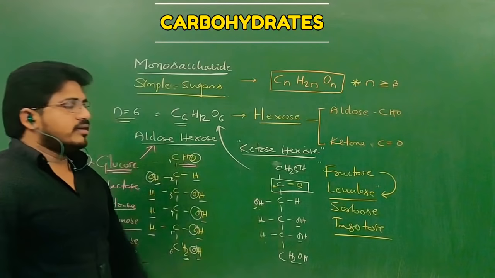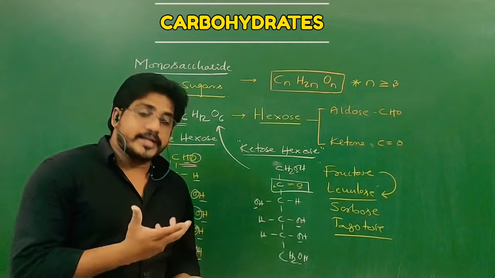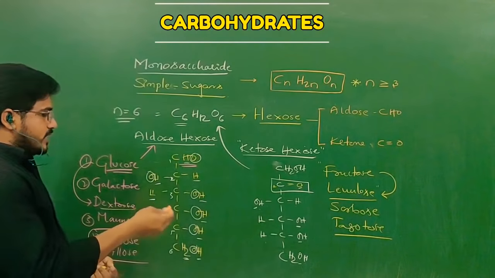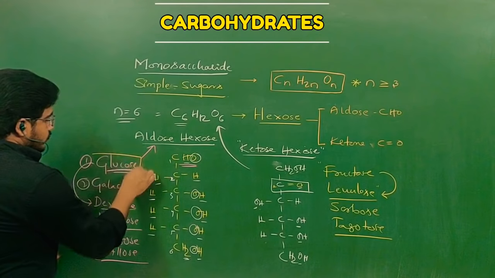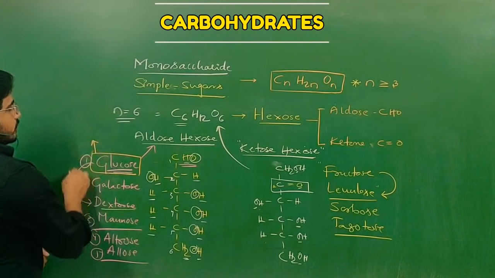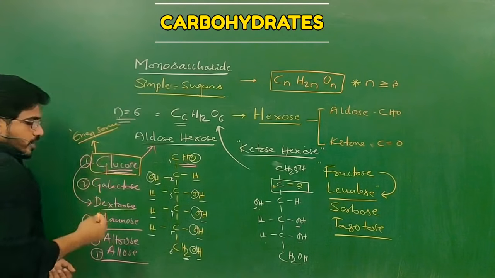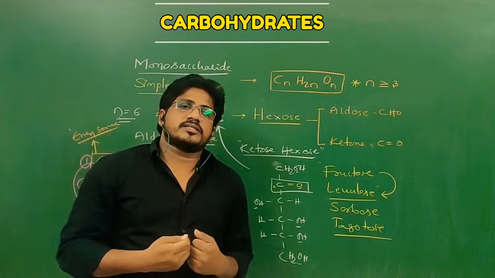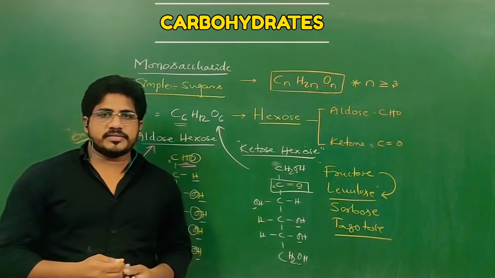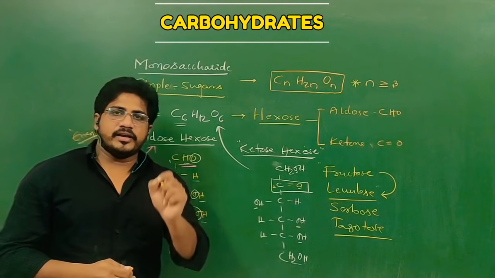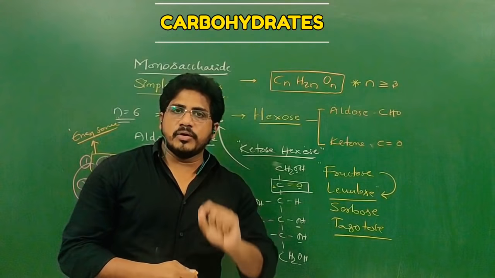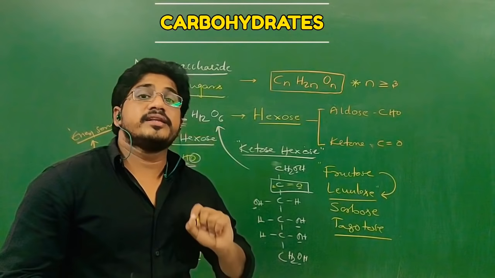So these are different types of hexoses. Let us see some hexoses and their presence. Generally, glucose is called the energy source. Whatever carbohydrate you eat, it will be digested in our body by many enzymes in catalytic reactions, and finally glucose will come. Glucose is a monomer which can give instant energy.